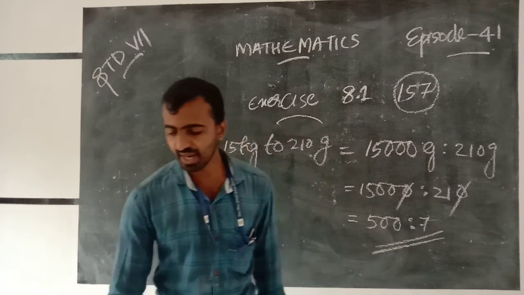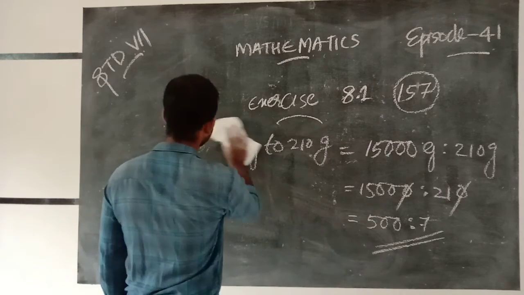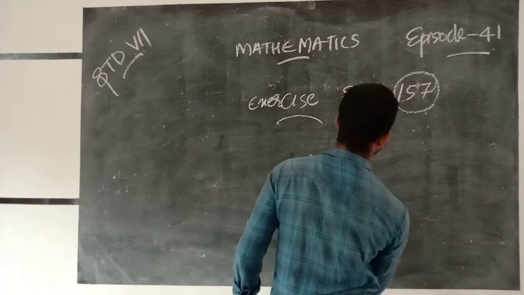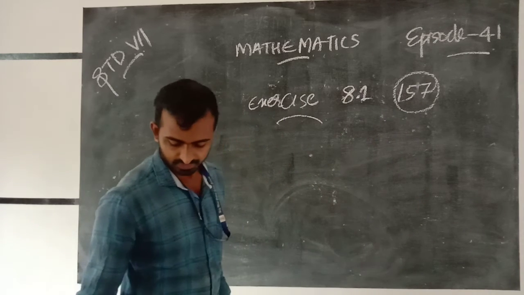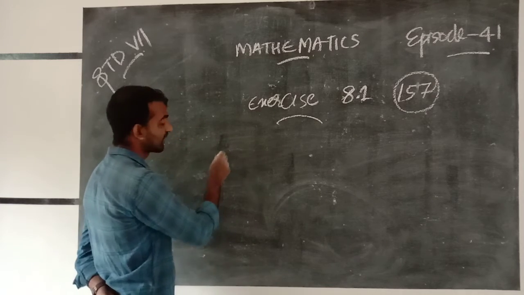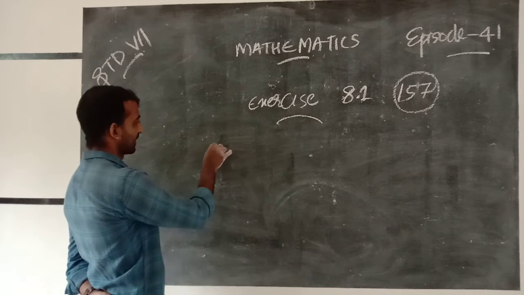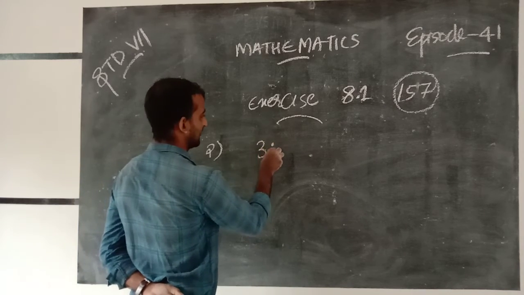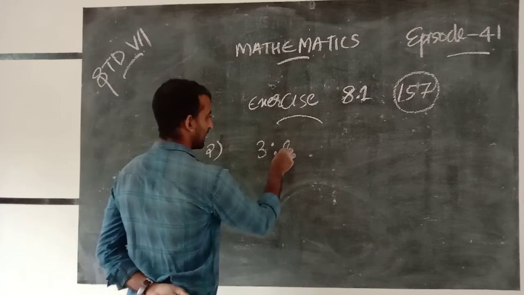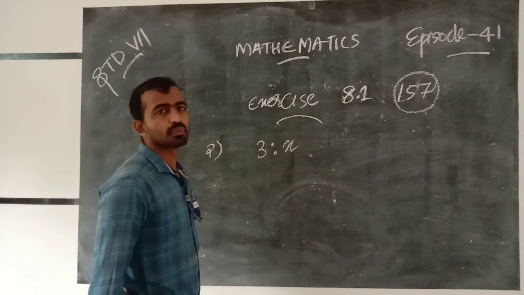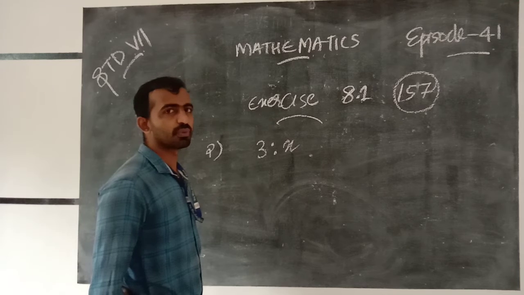We write it as 3 computers. We do not know the number of computers for 24 students.